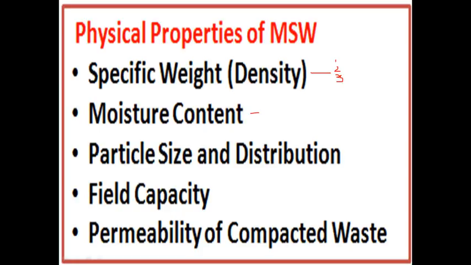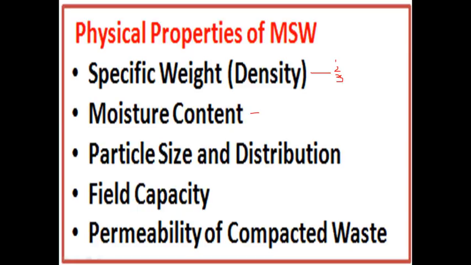Both in wet or dry measurement you will measure the moisture content in percentage, but in actual practice they only consider wet mass, because all solid waste has moisture inside it. That's why you have to consider only wet mass.